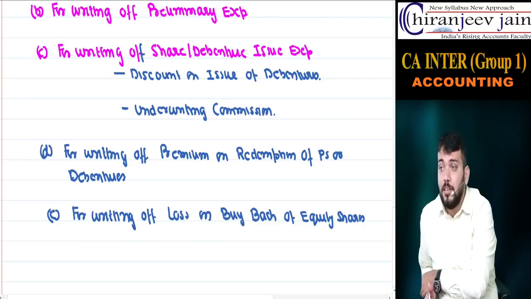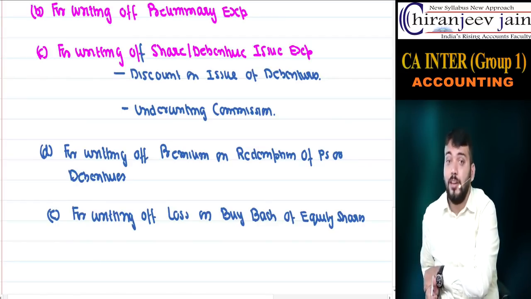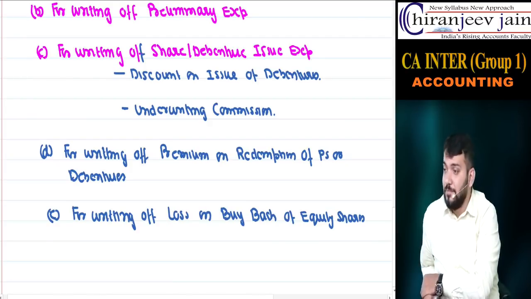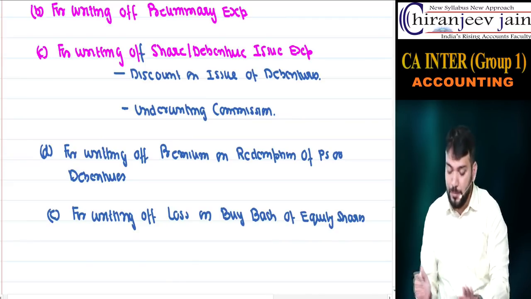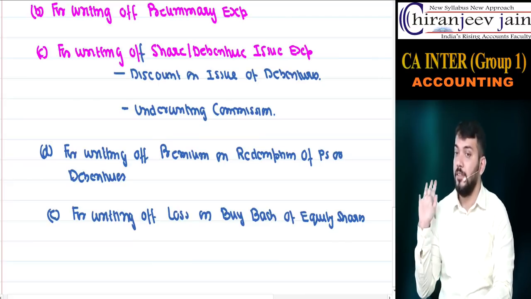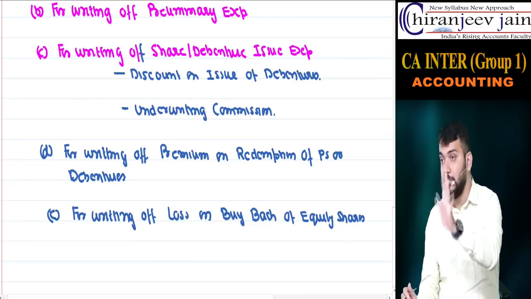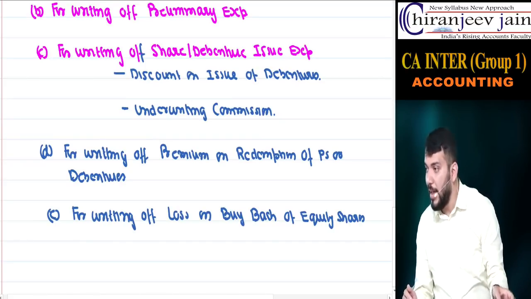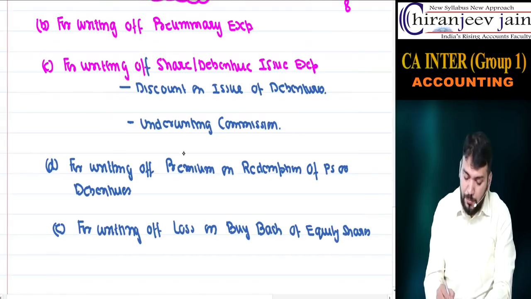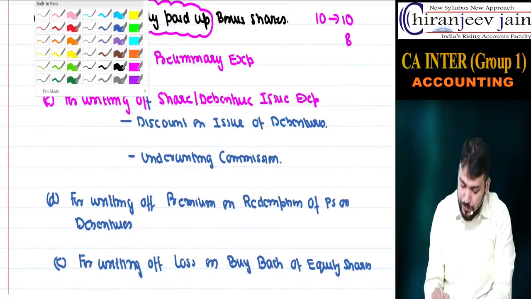Can I say securities premium cannot be used for any other purpose apart from these 5? Securities premium cannot be used to write off salary, rent, any other revenue expenditure, or depreciation. Even if there is profit, it cannot be used for any other purpose. It is restricted. There is some restriction, only 5 purposes, not more than this, because the Act says so. The Act says 5 purposes, we need to follow the Act.